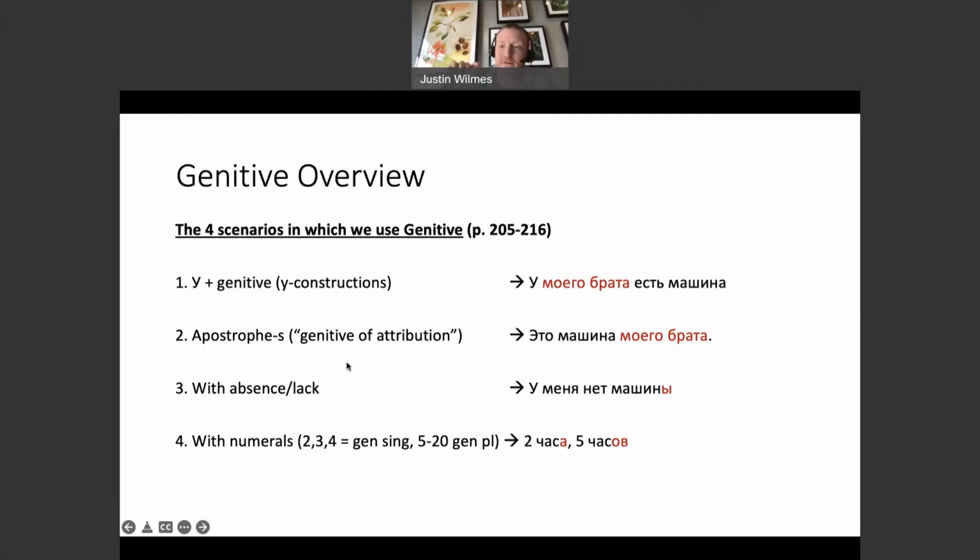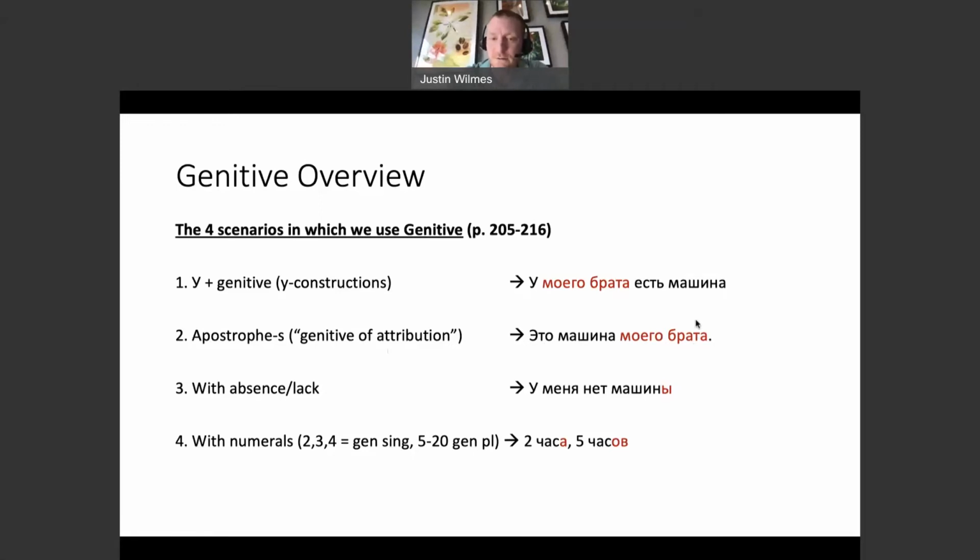And a different way of saying possession without using a у construction, without the letter у altogether, is what I usually call apostrophe s in English, my brother's car, or what you can call the genitive of attribution. So, эта машина моего брата. This is the car of my brother. So that of something is a genitive. That's the logic of genitive.